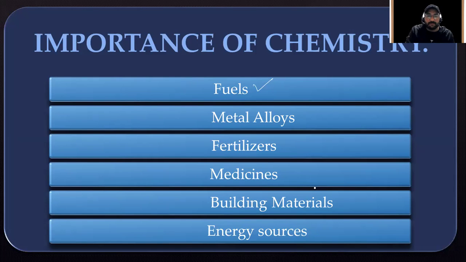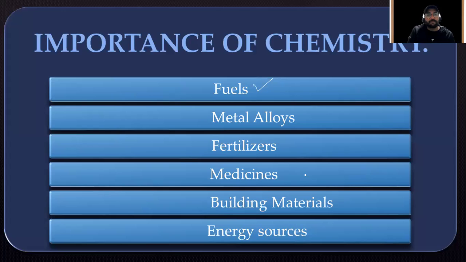Energy resources. Without energy resources, life would not be as it is in its present state. Without these energy resources, we would not be able to have that happier and very fast life. Talking about energy resources, chemical energy definitely is one of the gifts. Solar energy: the harnessing of solar energy definitely has chemistry involved in it.